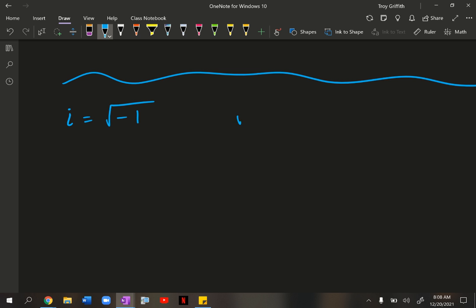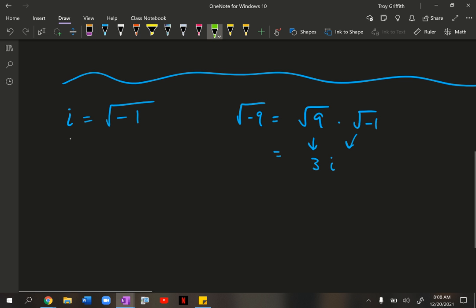So if we go back, for example, to the square root of -9, a lot of you guys will do this in your head, but what this breaks down into is the square root of 9 times the square root of -1. So we say, hey, the square root of -9 is, well, the square root of 9 is 3, and the square root of -1 is i. So the square root of -9 is equal to 3i. Okay? We could do this with some more complicated ones.